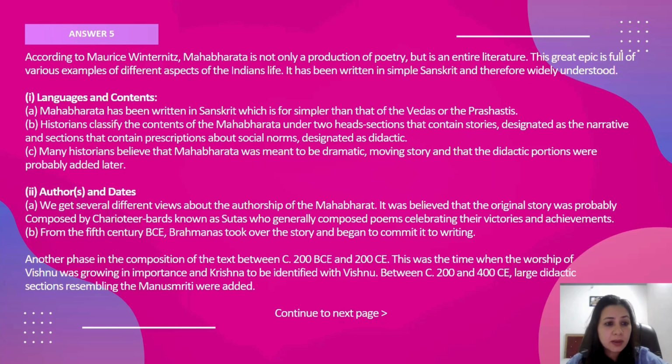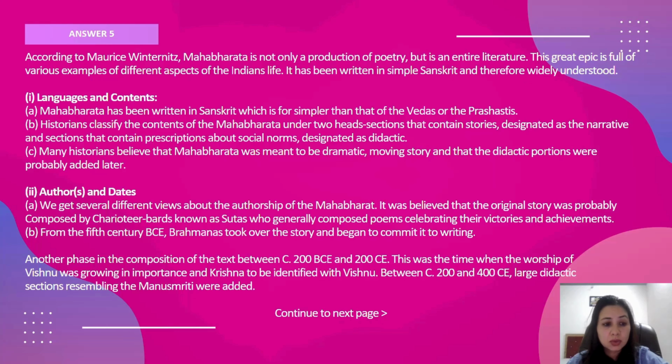Language and content: Mahabharata has been written in Sanskrit, right? And it is much simpler than the Vedas or Prashastis. Historians classify the content of Mahabharata under two headings. The first part contains the stories. It is known as narrative. And the second talks about the social norms, prescriptions, and values. It is known as the didactic section. So Mahabharata has two parts, narrative and didactic. Many historians believe that Mahabharata was meant to be dramatic, a moving story, and that the didactic portions were probably added later, like the part of Bhagavad Gita.